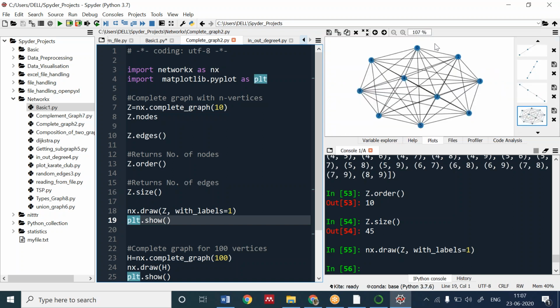I want the code for the complete graph of 20 vertices. Question for you all: complete graph for 20 vertices. Please draw it fast. What will be the code for the 20 nodes graph?